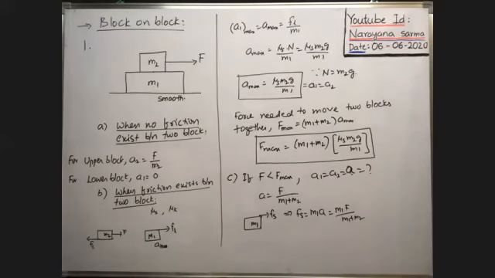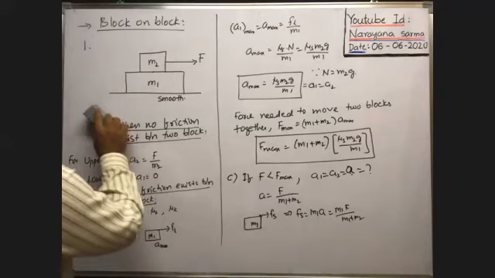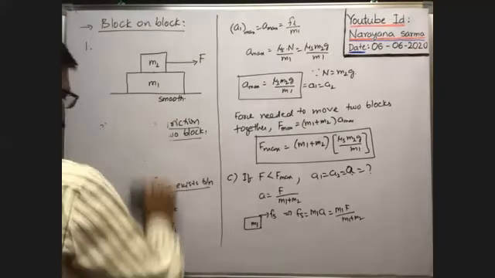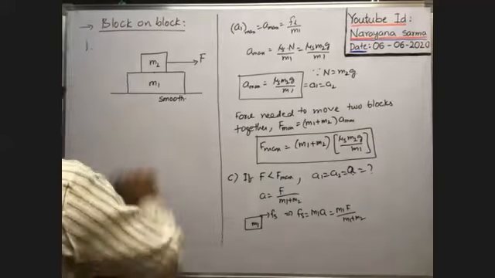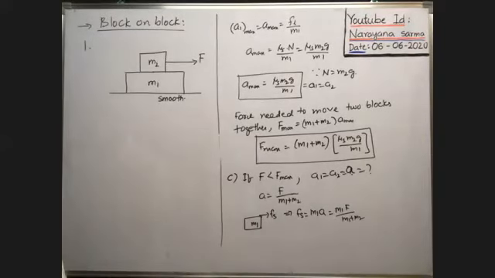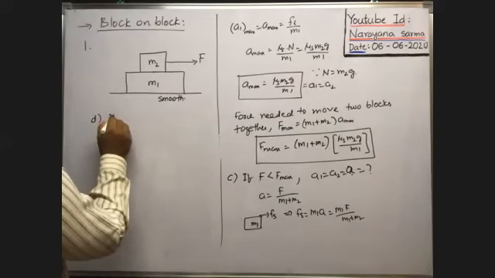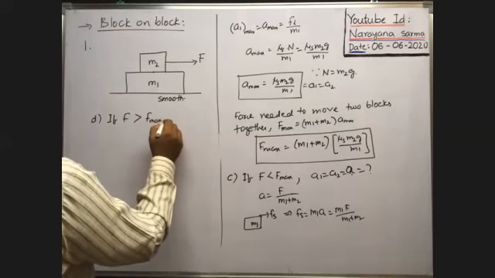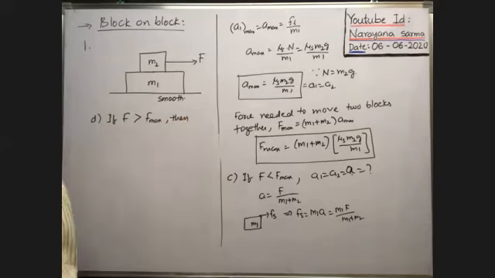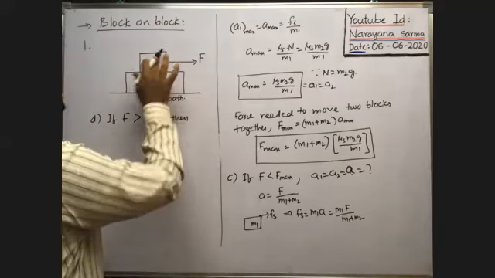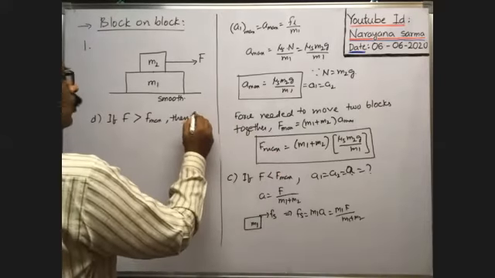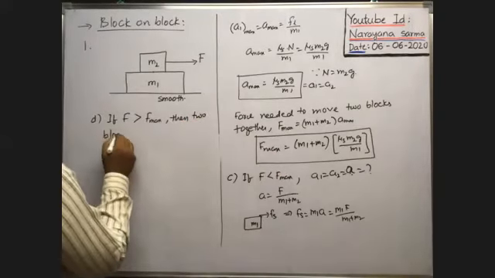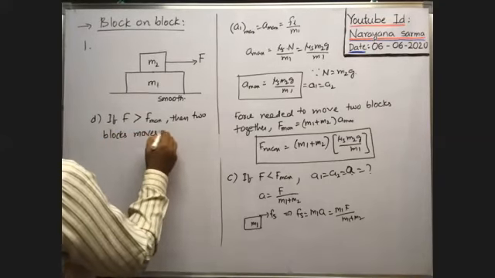Next, if F is greater than F max, what happens? If the applied force is greater than the maximum force needed to move the two blocks together, then here you see, when the applied force is greater than F max, the two blocks move separately.